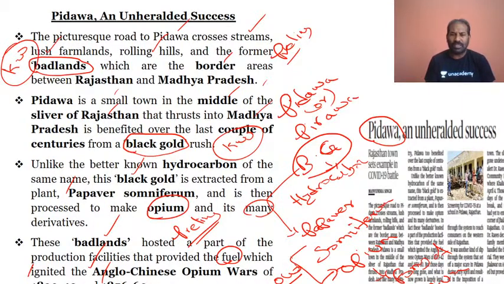Please do understand. See, look at how we are able to link it even with history. From the history point of view also, you have a prelims question: the Anglo-Chinese Opium Wars of 1839-42, and then the second one, 1856 to 1860. So this is very, very important.